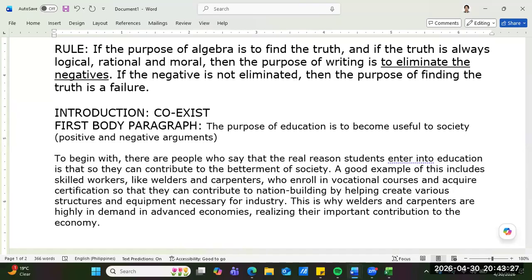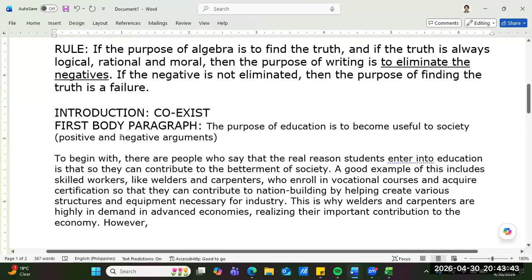However, Sir Greg, I'm going into the negative. Sir Greg. I'm going into the negative already, guys. Do you understand? Yes, sir. However, what is the negative of becoming useful to society?